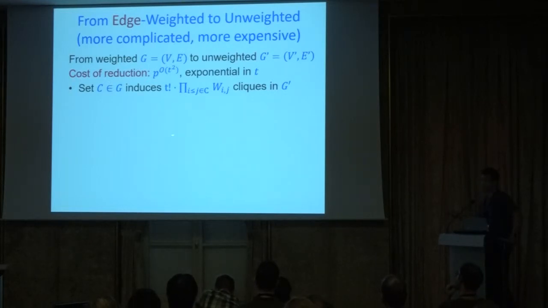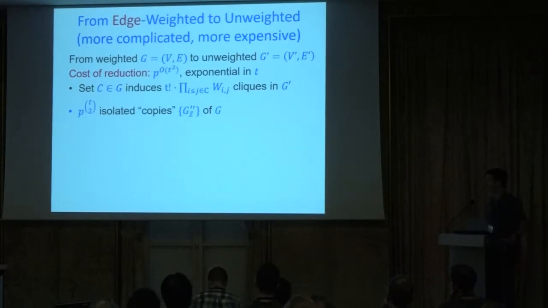And the idea is that every set of t vertices in the original graph induces a number of cliques in the unweighted graph that's directly proportional to the product of the weights of all the edges between vertices in the set. Okay, so a non-clique induces 0 cliques in the unweighted graph. And a clique will induce a number of cliques that's directly proportional to the product of the edge weights times this easy to get rid of factor of t factorial. So if we can count the unweighted number of cliques here, we can immediately recover the sum of the clique weights in the graph we started with. That gives us our reduction back to the unweighted case.